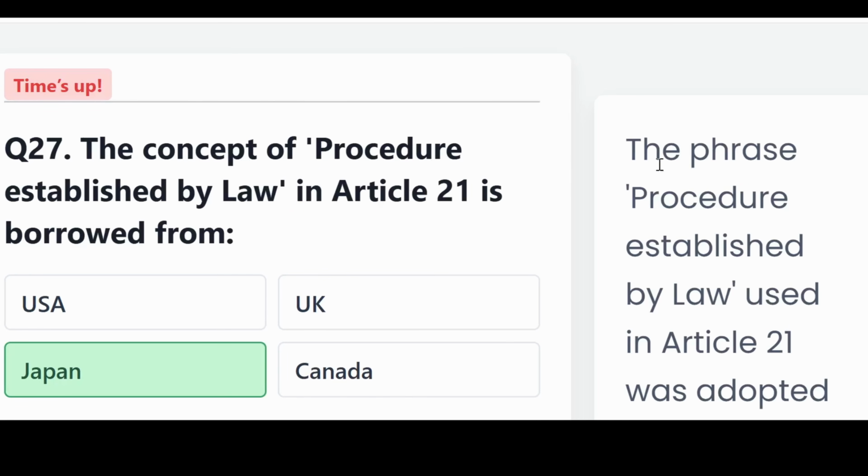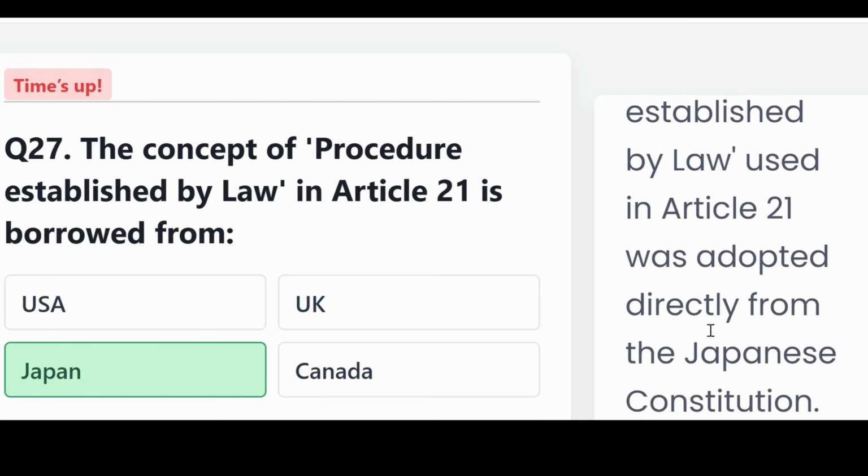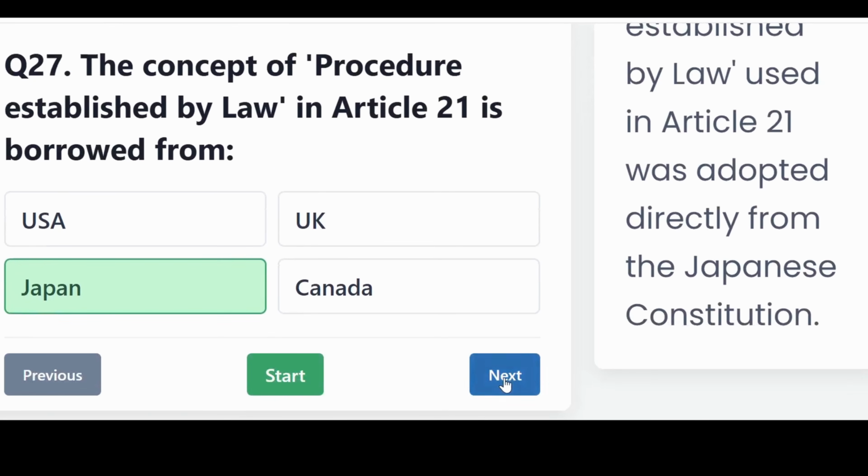And the correct answer, Japan. The phrase "procedure established by law" used in Article 21 was adopted directly from the Japanese Constitution.